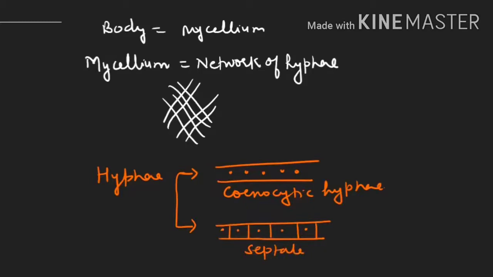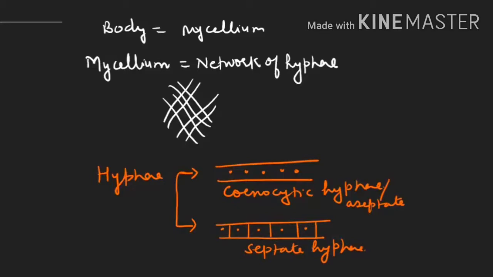Septate hypha. So if I'm writing it here, septate hypha, it means coenocytic hypha is aseptate. So first of all, hypha can be classified depending upon the presence or absence of septa. If the septa is not present, we will call it a coenocytic hypha. If septa is present, then we will call it septate hypha.